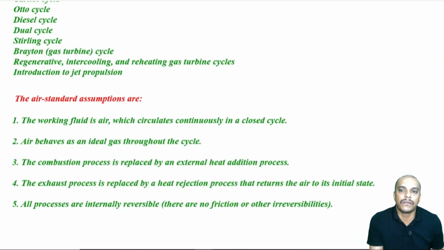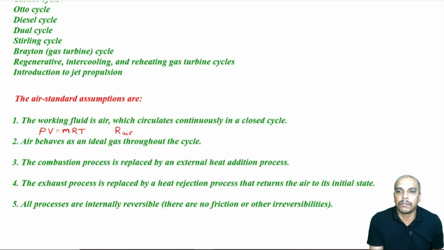Now, what do we mean by the working fluid is considered to be air? We say that the law PV is equal to MRT, the ideal gas law, holds good. Wherever we want to use it, we can use this equation, PV is equal to MRT. And we assume that it circulates in a closed cycle. As we said, we are not assuming that it is going out of the boundary itself, because that makes things complicated. So, we assume that it is a closed cycle. All right. Now, the R value for air must be known to us.